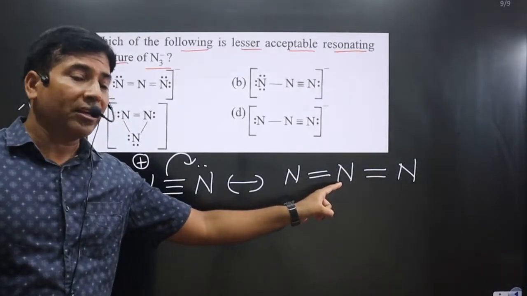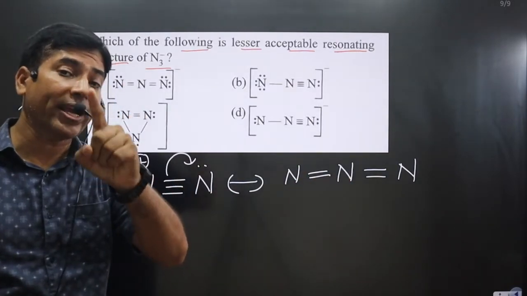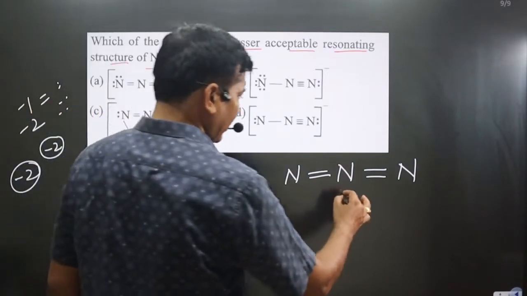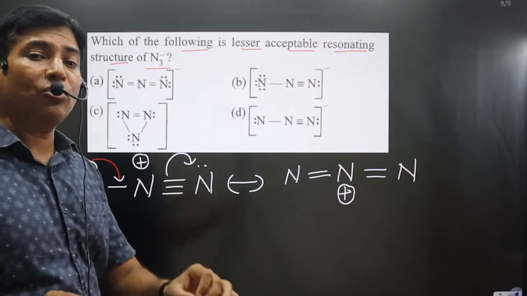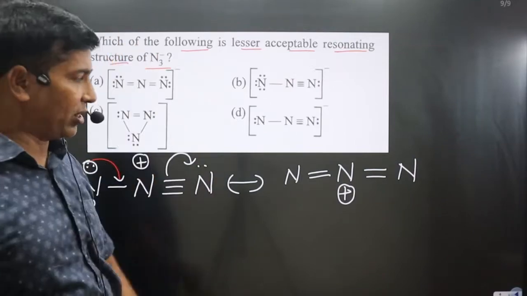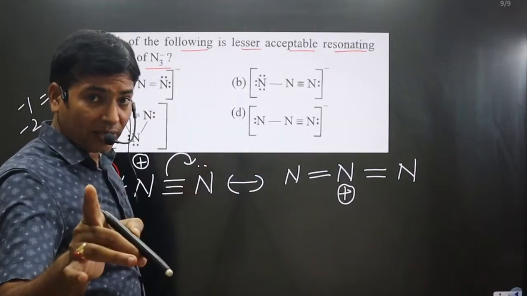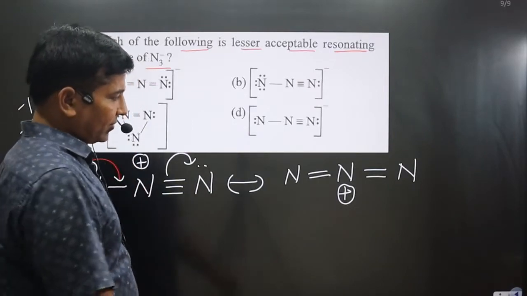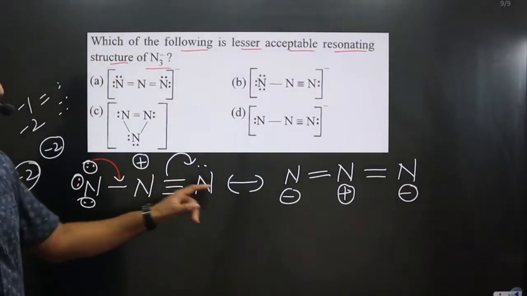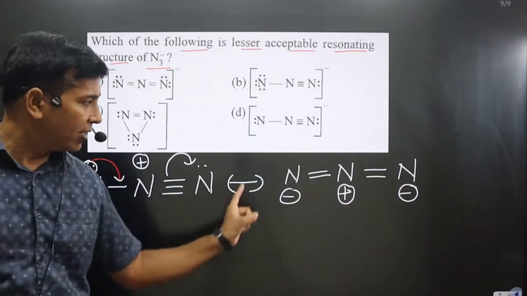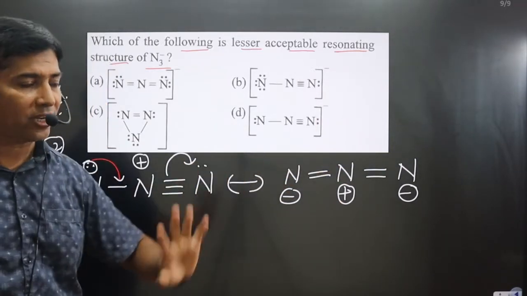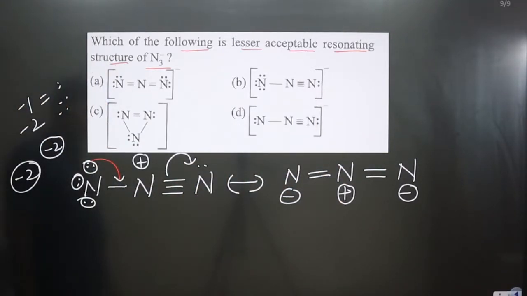This nitrogen is forming how many bonds? Four bonds, one extra bond. It can form three bonds, but it is forming an extra bond, so it will carry one positive charge. Nitrogen forming more than three bonds will always carry positive charge. Nitrogen forming less than three bonds will always carry negative charge. This nitrogen is forming less than three bonds, so it carries negative charge, and this one too. So the overall negative charge is -2 and the overall positive charge is +1. Then for this azide ion, the overall charge will be -1. Then again we can carry out resonance.